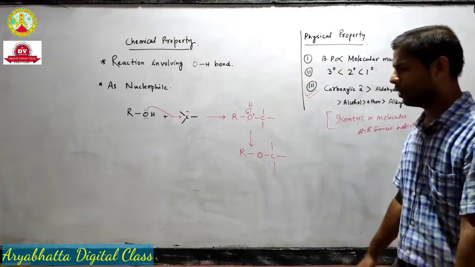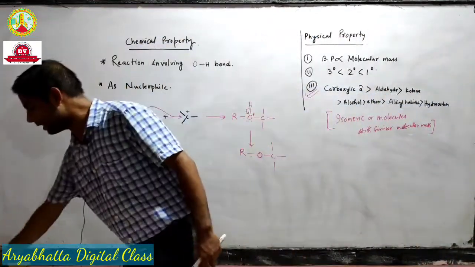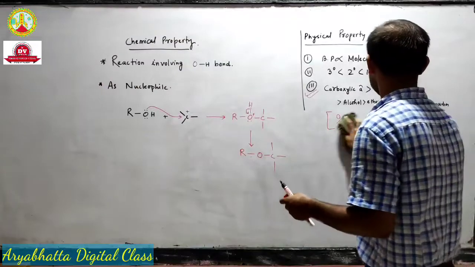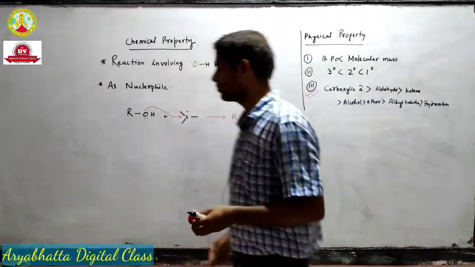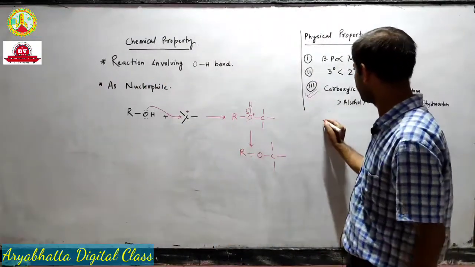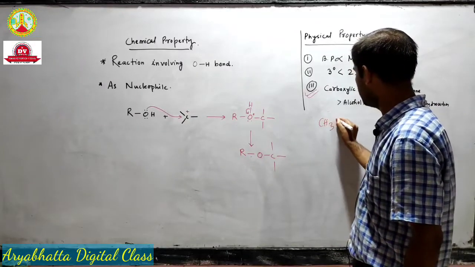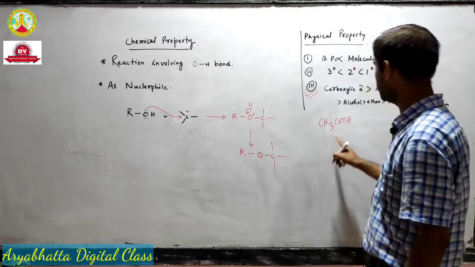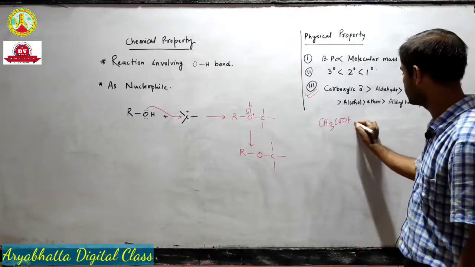Okay, so let's see what this order tells us. Suppose I have ethanoic acid. Okay, so 2 carbon atoms, ethanoic acid.